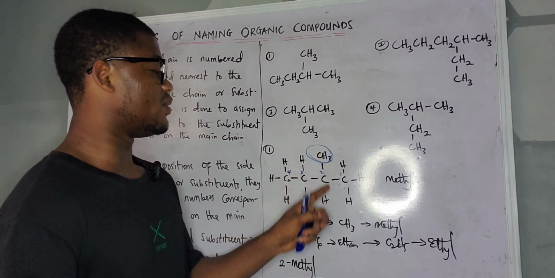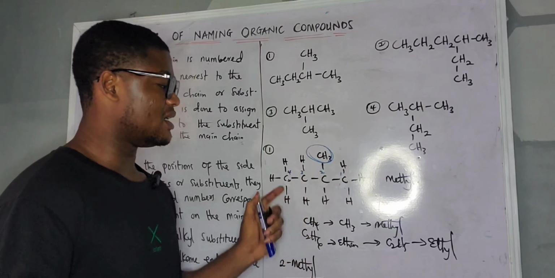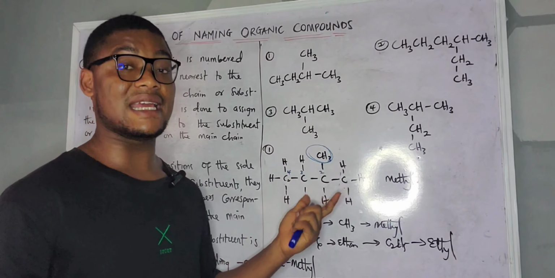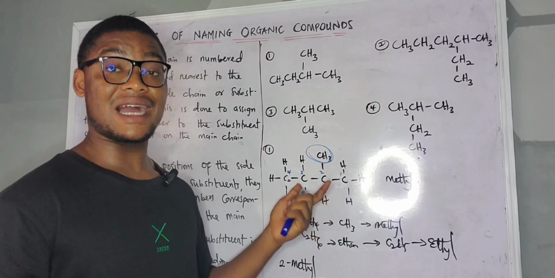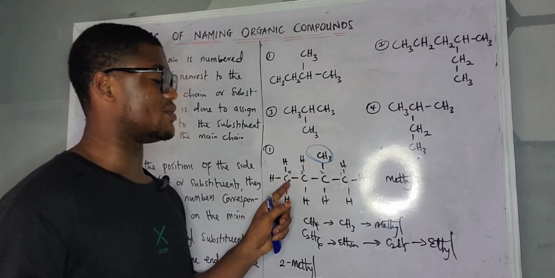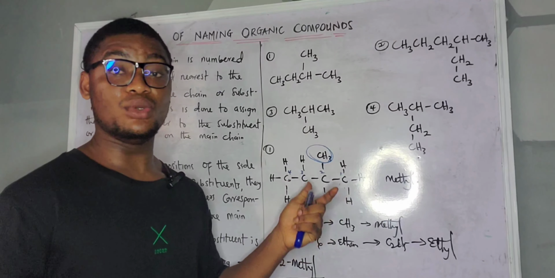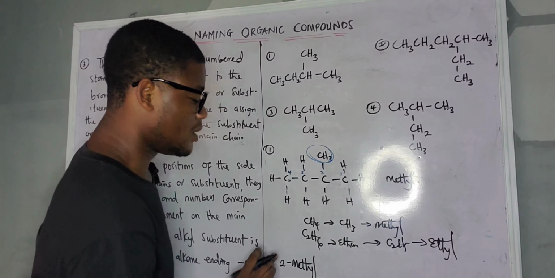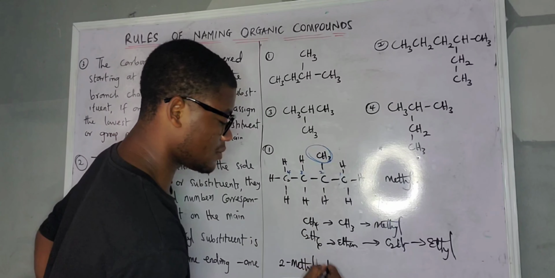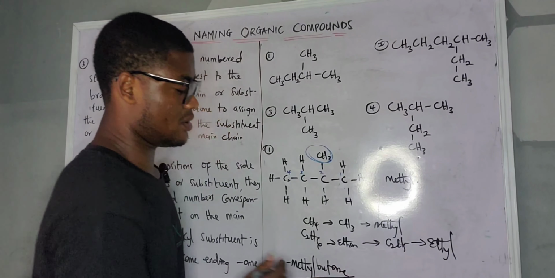Now, so we have our first part to be 2-methyl. Then this one is 4, and there's no double bond or triple bond there. So this one is an alkane compound. So since we're having alkane there, and we have 1, 2, 3, 4, it's going to be butane. So we are going to have it to be 2-methylbutane as my first compound there.